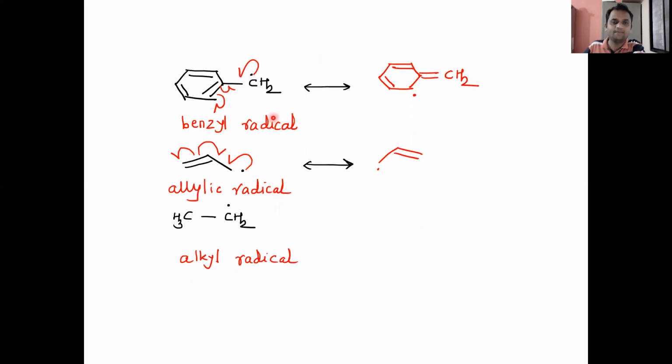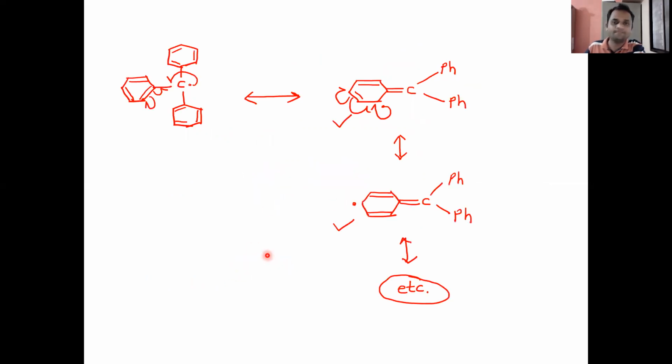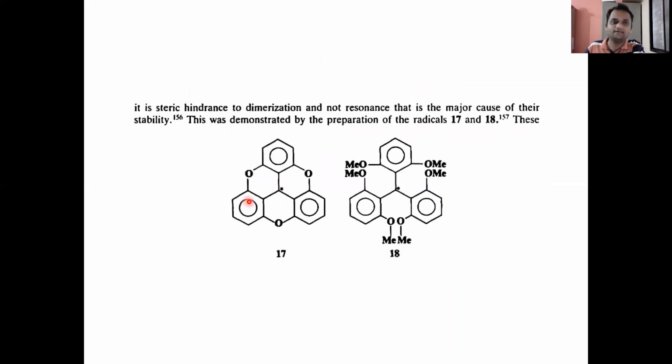Benzyl radicals and allylic radicals, as they show canonical forms, are more stable than alkyl radicals. Then we saw that in the triphenylmethyl radical, steric hindrance is the major cause of stability and not resonance. We explained that concept with two examples.